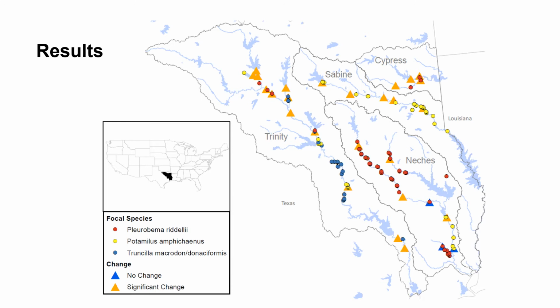Based on the temporal and spatial criteria, we had 112 observations of Randklev associated with 11 gauges, 94 observations of Amphicynus with 12 gauges, and the combination of Macrodon and Doniciformes had 37 observations at 10 gauges.